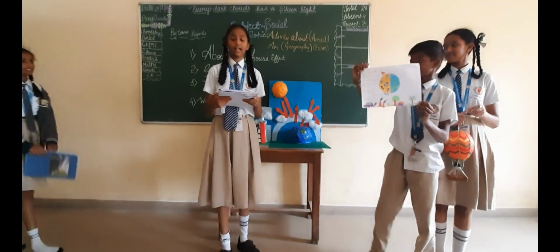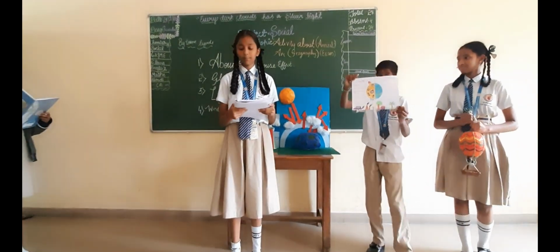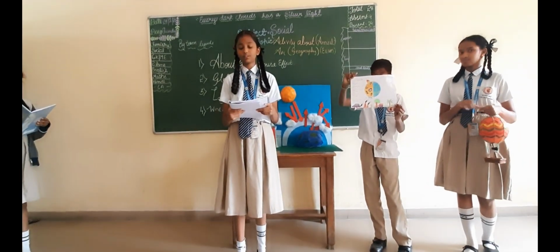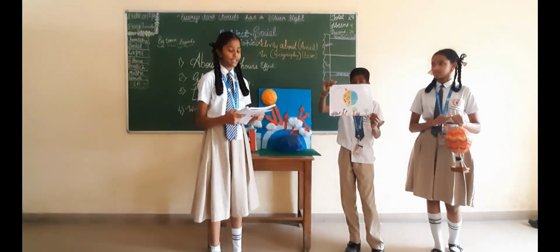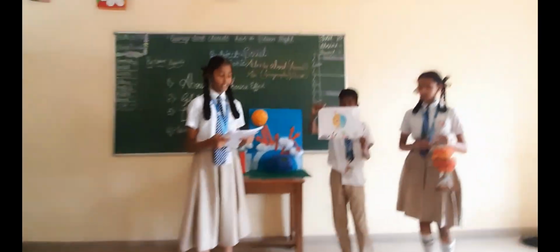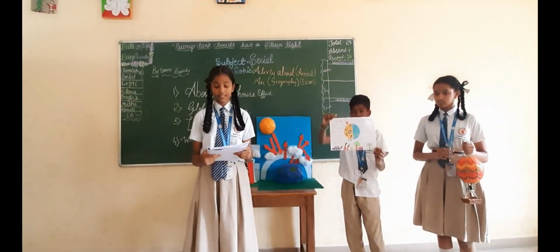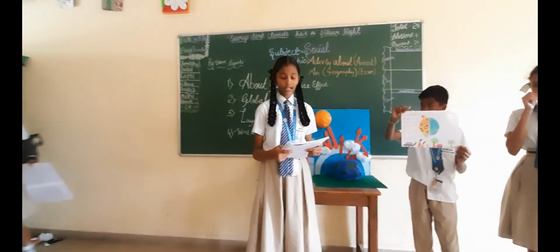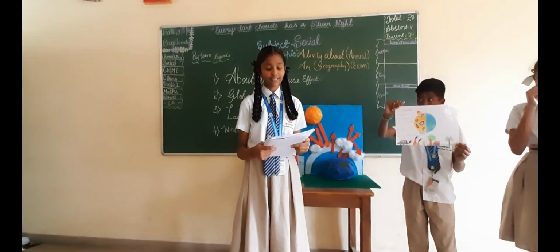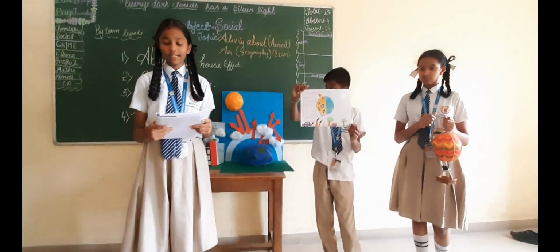Greenhouse effect. The sun's rays warm the earth. A part of the sun's rays is absorbed by the earth. Some part of the sun's rays is reflected back into space. Greenhouse gases, which are nitrous oxide, methane and carbon dioxide, trap a part of the reflected rays. This trapped radiation from the sun warms the earth.